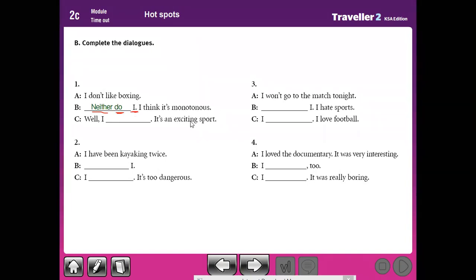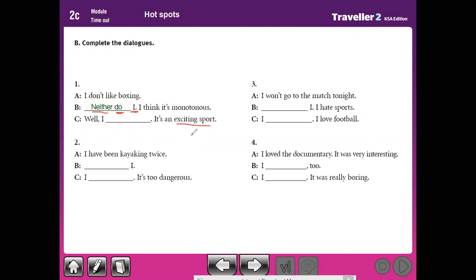Well, it's an exciting sport. An exciting sport, pay attention. Here he said that it's boring. Here he said it's an exciting sport. So does he agree or disagree? Yes, he disagrees with him.